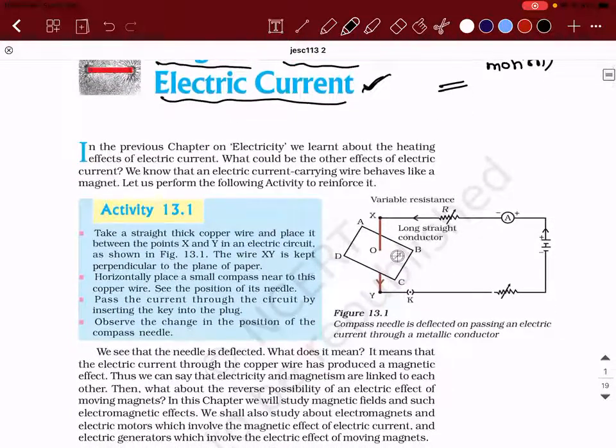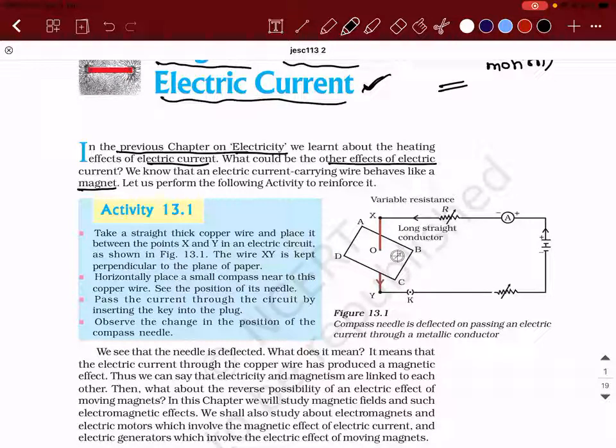I will read out the points. In the previous chapter, what did we learn? We learned about electricity. We learned about the heating effects of electric current and its applications in iron box, toasters, heaters, and all those things. So what would be the other effects of electric current? We know that an electric current carrying conductor behaves like a magnet. This is what they're trying to say. That is the meaning of magnetic effects of electric current. Means if there is electric current present, what is present around it?